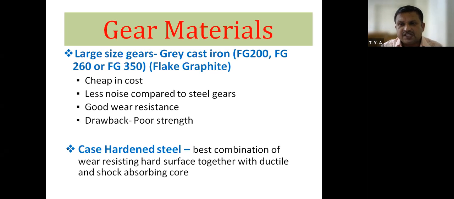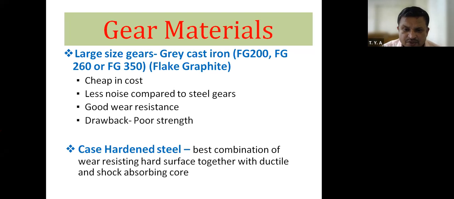Why is gray cast iron used for these large size gears? Because cast iron is cheap, a low cost material as compared to alloy steel. Then it is producing less noise as compared to steel gears. Next is good wear resistance. This flake graphite or gray cast iron material has good wear resistance, and also it has poor tensile